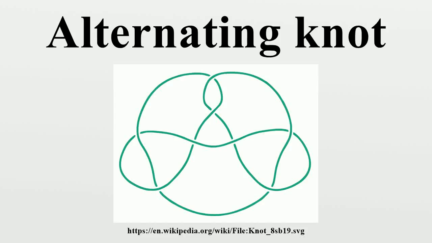In knot theory, a knot or link diagram is alternating if the crossings alternate under, over, as one travels along each component of the link. A link is alternating if it has an alternating diagram. Many of the knots with crossing number less than 10 are alternating.